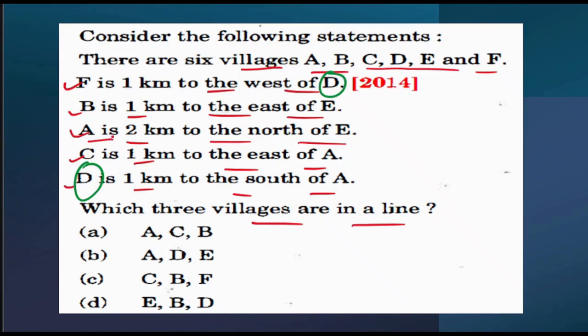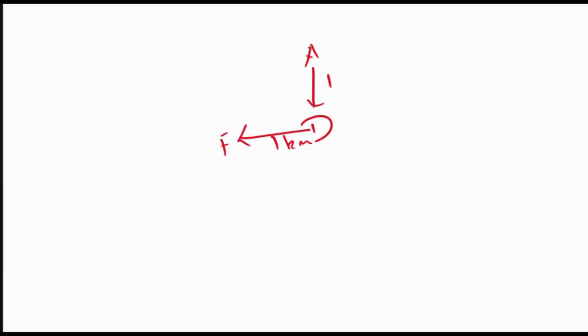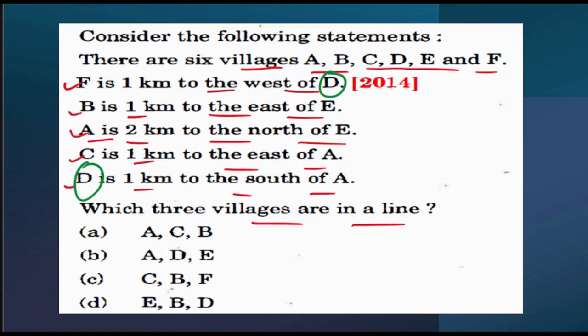Now where else is A? A is 2 kilometer to the north of E. North of E means this direction, and they have said 2 kilometer. We know that the distance between A and D is 1 kilometer. So in that case, the distance between D and E will be 1 kilometer, because then only the total distance comes to 2 kilometer, correct? Now what else have they said? So this point is done.